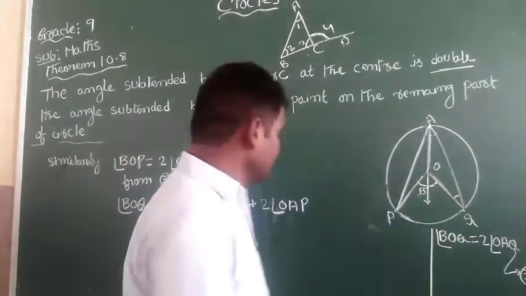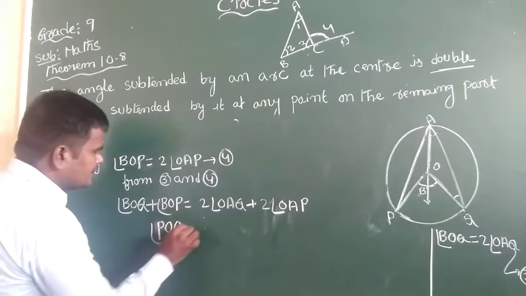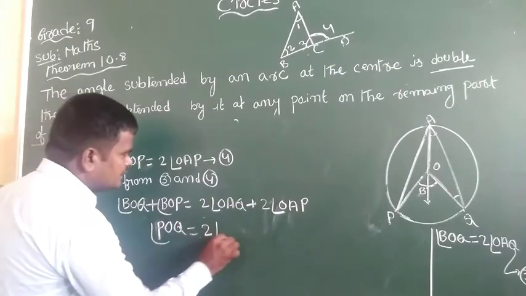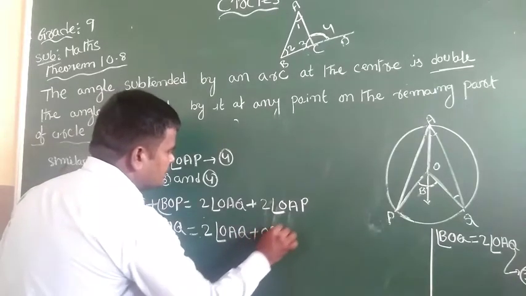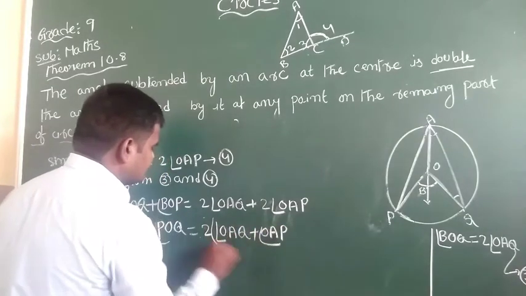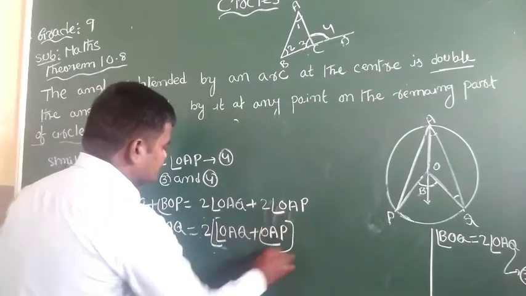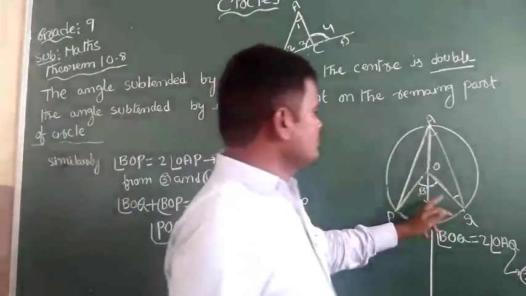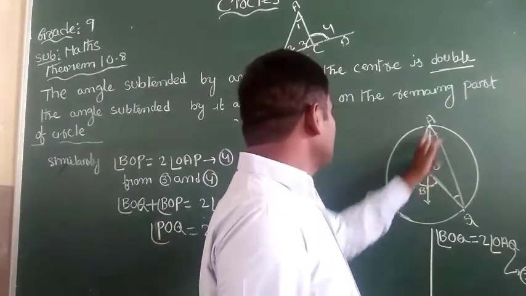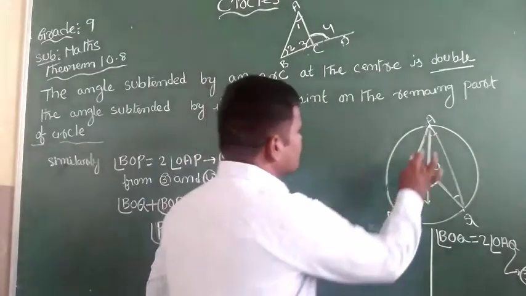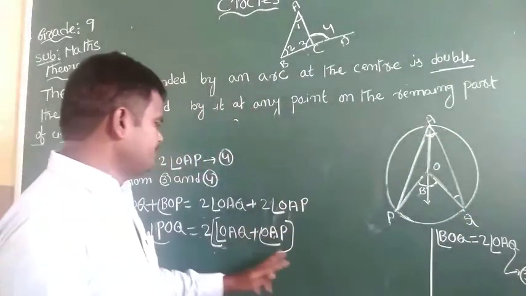angle POQ. So angle POQ equals 2 times, taking 2 common, OAQ plus OAP. Angle OAQ and angle OAP, these two sum up to this complete angle, that is PAQ.